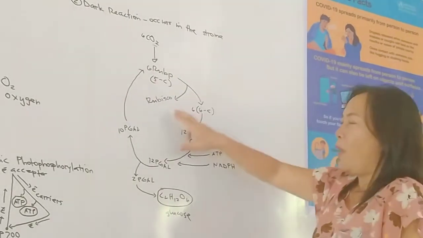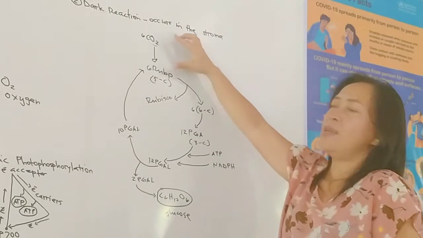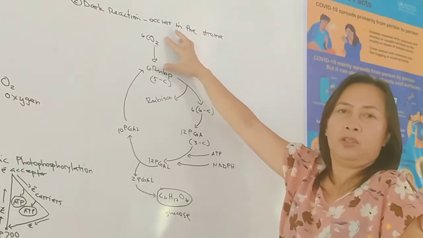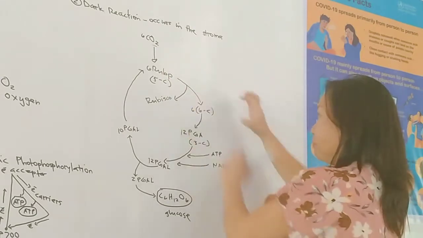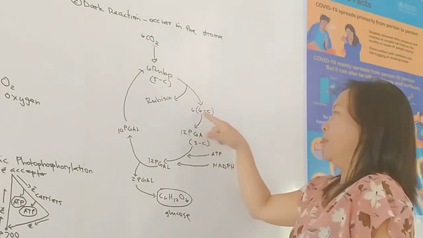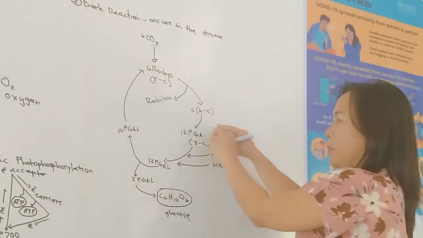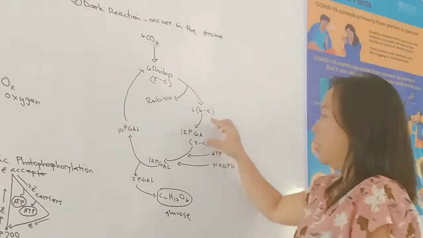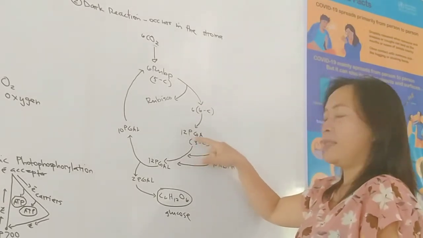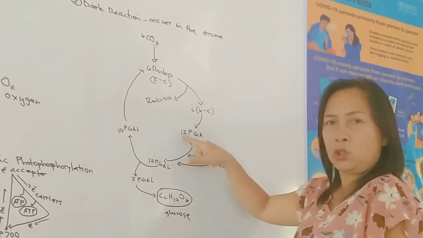Now, when rubisco catalyzes the reaction for the receiving of carbon dioxide with this RuBP, then as soon as it is formed, this 6 carbon compound will immediately split into 2 molecules of phosphoglyceric acid, or PGA. Why did it become 12?